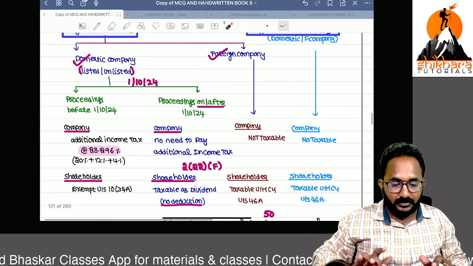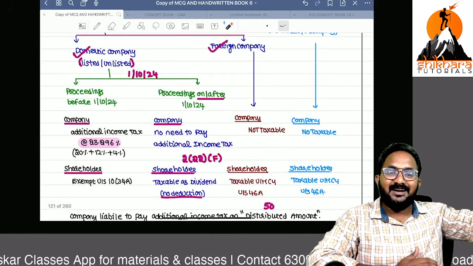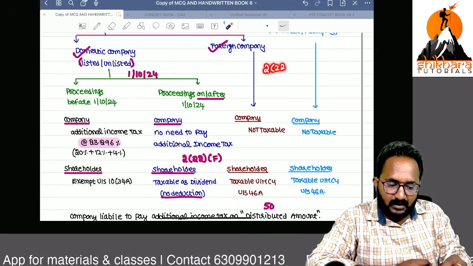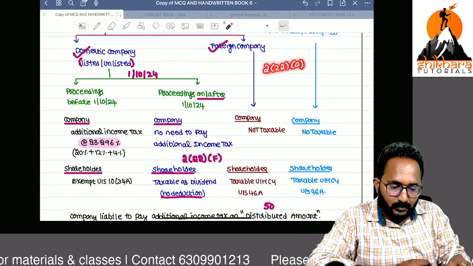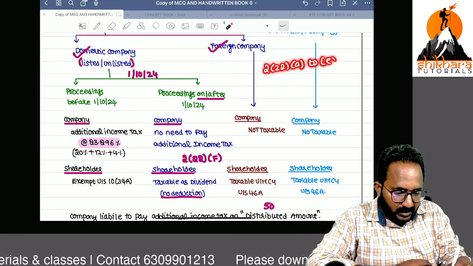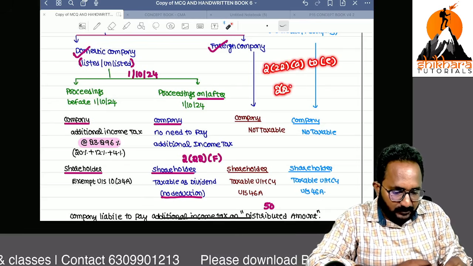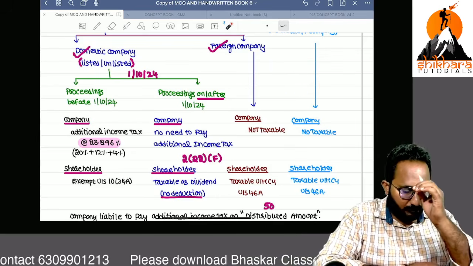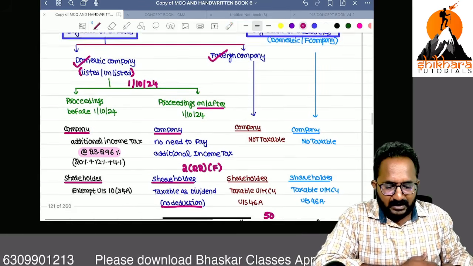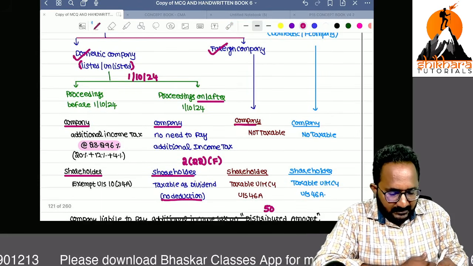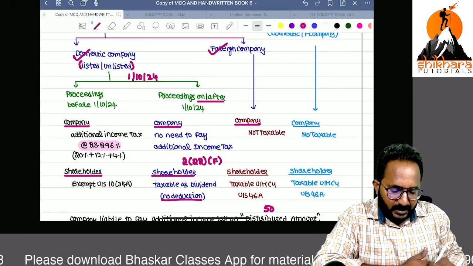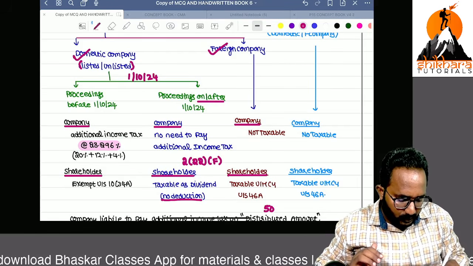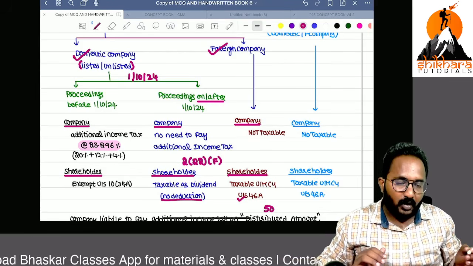Because of this, we have an amendment in the deemed dividend. Previously we had deemed dividend under section 2(22)(a) to (e) only. Now they have introduced section 2(22)(f). In case of a foreign company, if the foreign company does the buyback, in the hands of the company it is not taxable, but in the hands of the shareholder we are required to calculate the capital gain under section 46A.